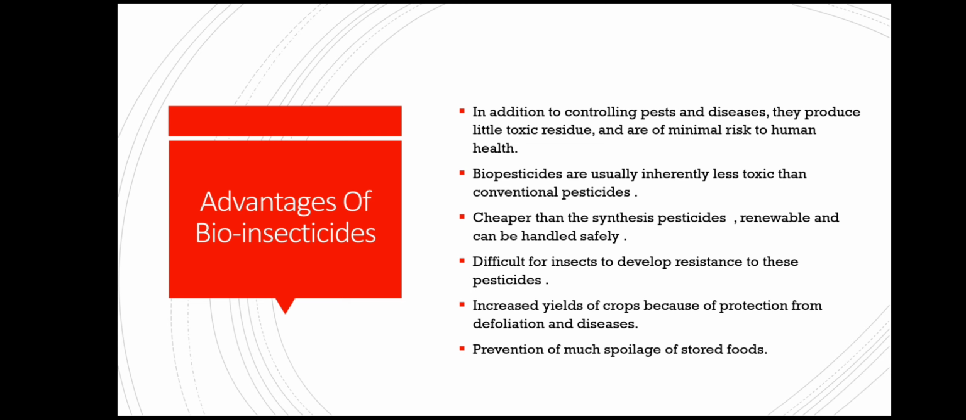Advantages of using bioinsecticides. In addition to controlling pests and diseases, they produce little toxic residue and are of minimal risk to human health. Biopesticides are usually inherently less toxic than conventional pesticides, cheaper than the synthetic pesticides, renewable, and can be handled safely. Difficult for insects to develop resistance to these pesticides. Increases yields of crops because of protection from defoliation and diseases. Prevention of much spoilage of stored foods.